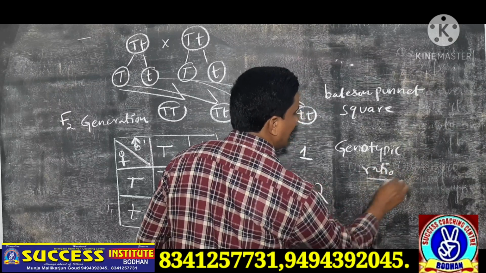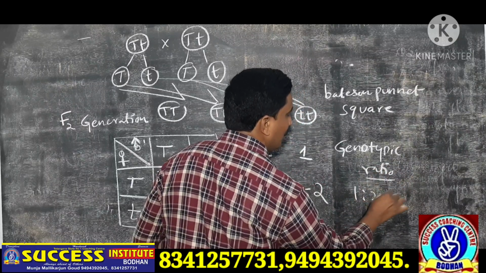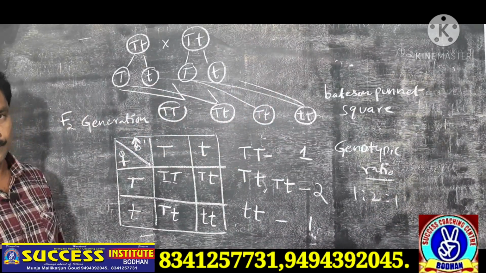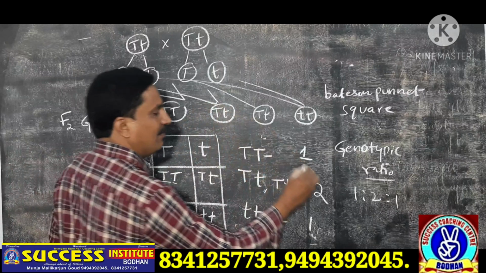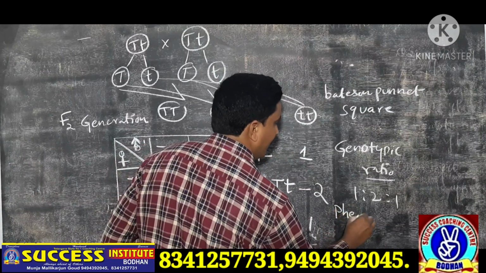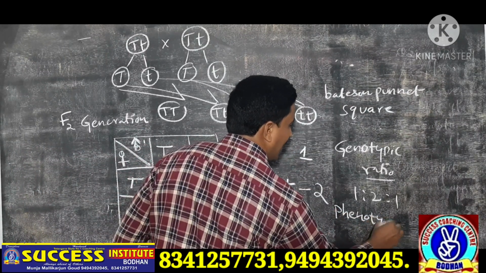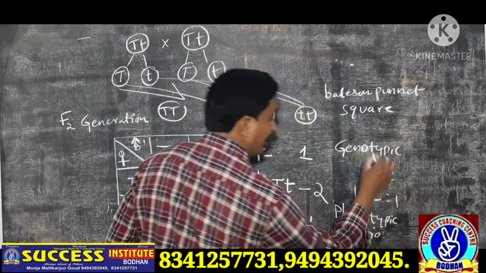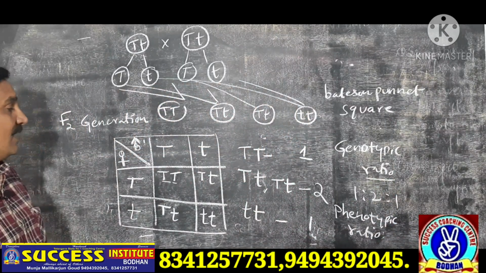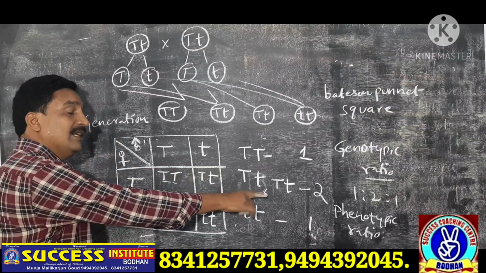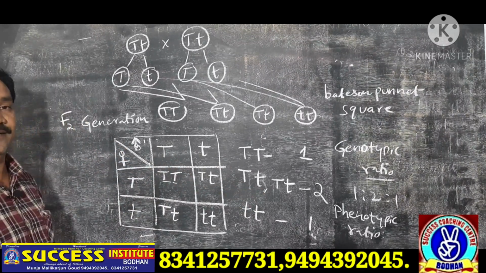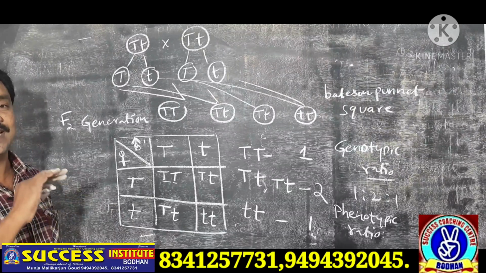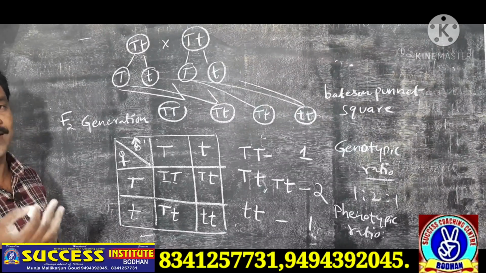What is the genotypic ratio? 1:2:1 is the genotypic ratio. What is the phenotypic ratio? It is also very important. Phenotypic ratio means first, phenotype. What is the meaning of phenotype? Already I had explained that one. Phenotype means physical appearance, outer characters.